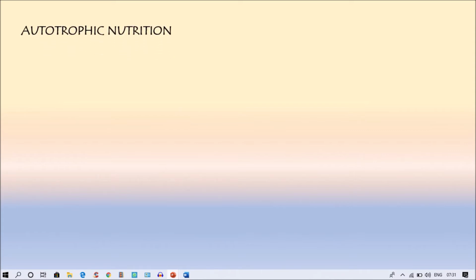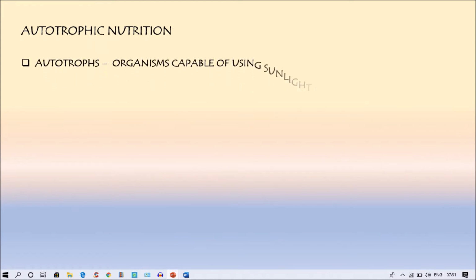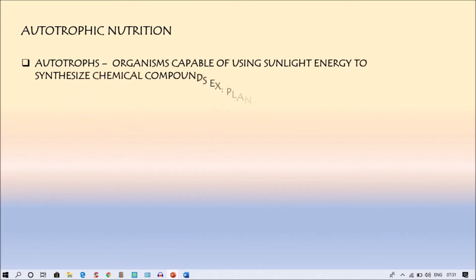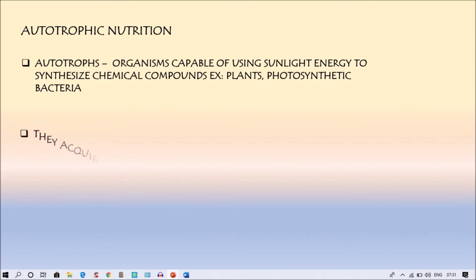Coming to the autotrophic nutrition, what are autotrophs? Autotrophs are the organisms that are capable of using sunlight energy to synthesize chemical compounds. Example, plants and some photosynthetic bacteria. Generally, this type of feeding is called autotrophic nutrition.